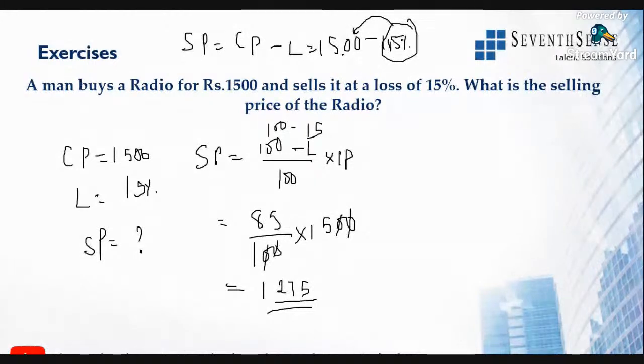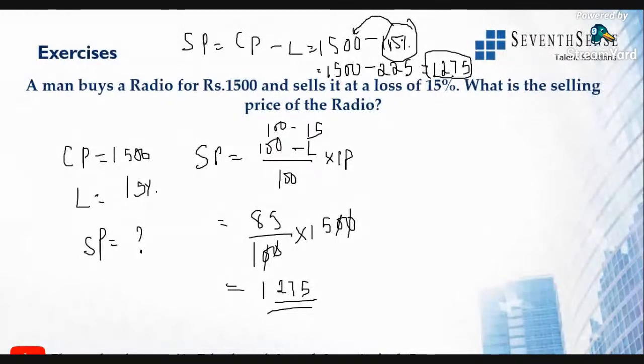All right. So 1500 minus 225. So what will be the value? 500 minus 200 is 300. 300 minus 25 is 275. So it is 1275. So if you go with this method, you will get the answer.